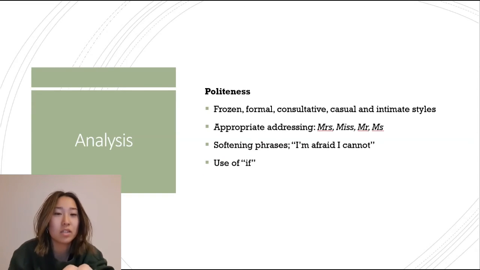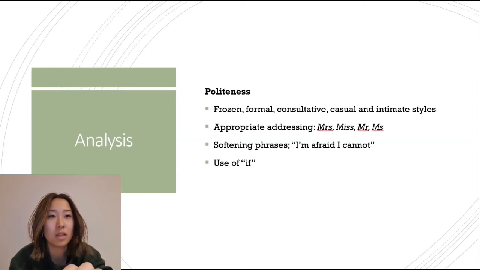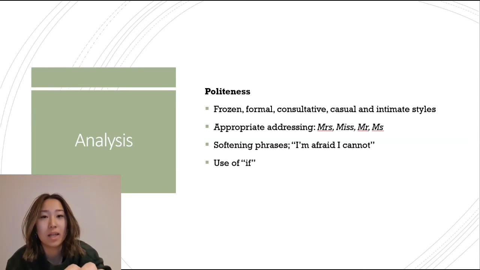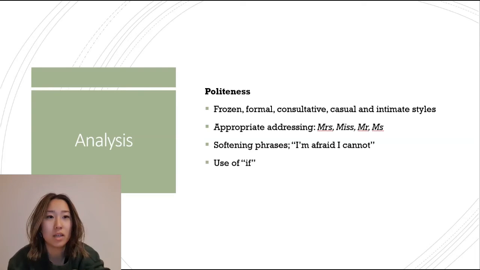In comparison, registers of language are linguistic repertoires that represent the degree of formality in language and are classified into 5 styles. These include frozen, formal, consultative, casual, and intimate styles. In relation to SAE, politeness is a formal register of language which involves clear pronunciation, no ellipsis, and uses particular semantics.